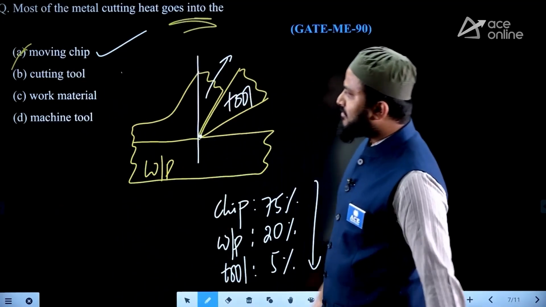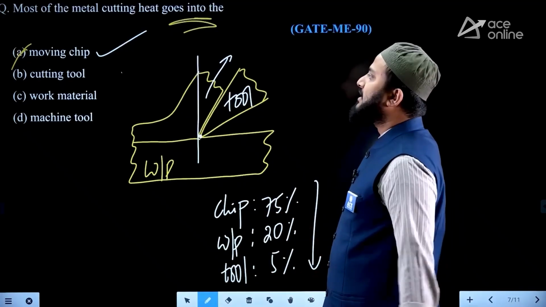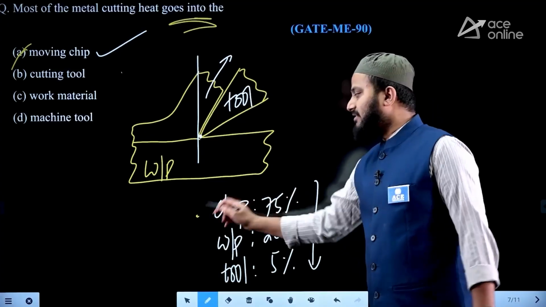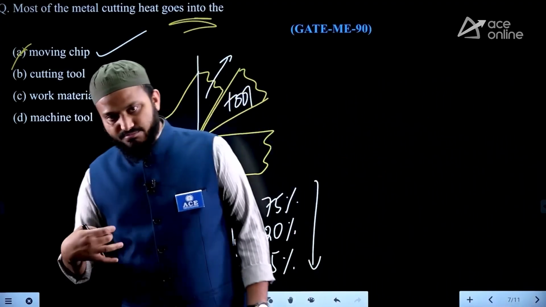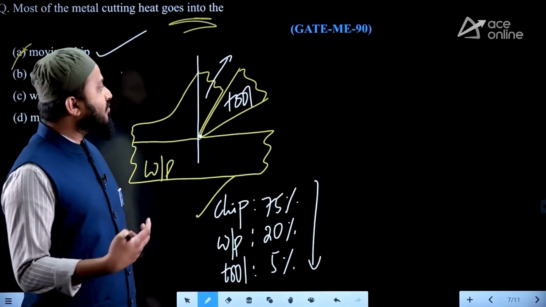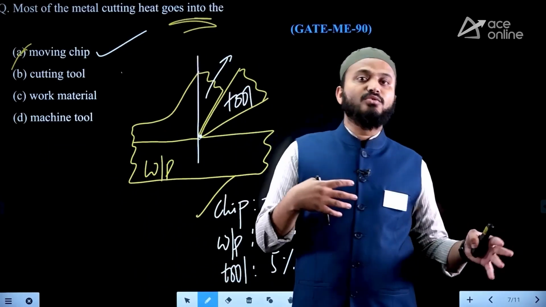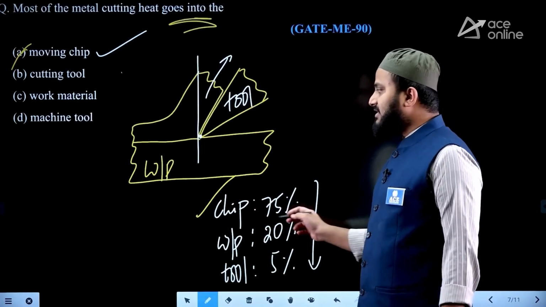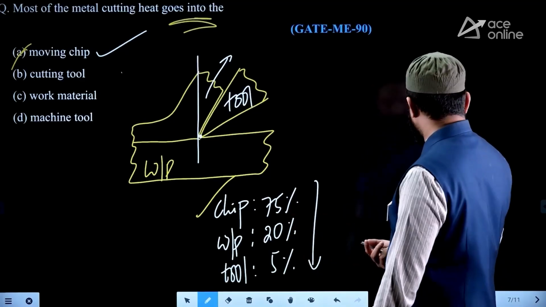Cutting tool, workpiece and machine tool: they are saying machine tool is actually a holding device, but we try to make the arrangement in such a way that maximum heat must always be carried by the moving chip only. That is one of the major purposes, you can say, while doing analysis, or you can mention while arranging the tool for workpiece material machining, you make sure that the chip must always carry maximum heat, so that it removes any unwanted material. That is our basic purpose.